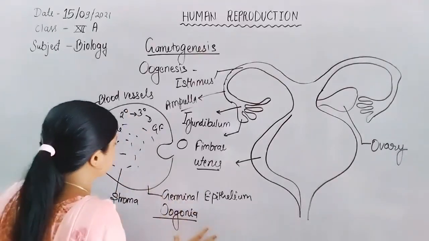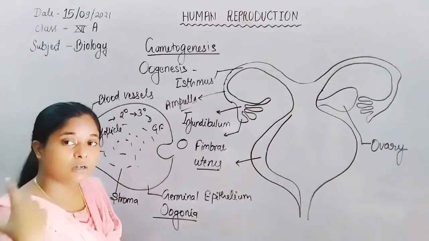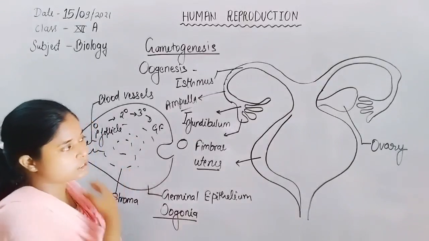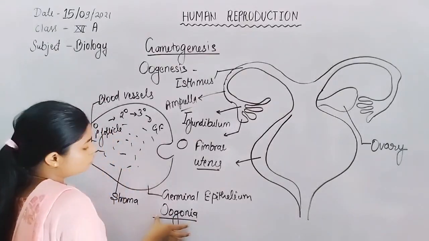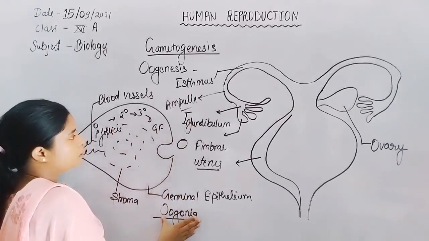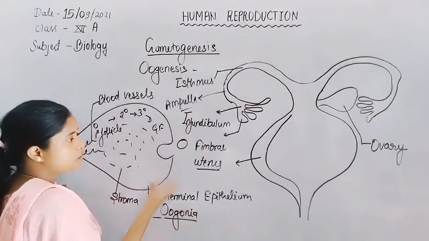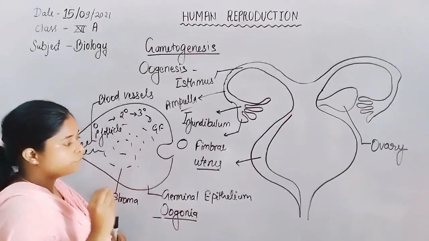After the formation of the placenta, all the nutrients, hormones, vitamins, proteins, all such things are transferred through the placenta into the fetus for its growth and development. So overall, the oogonia first undergo mitosis division, and after that they undergo meiosis division to form the ovum.